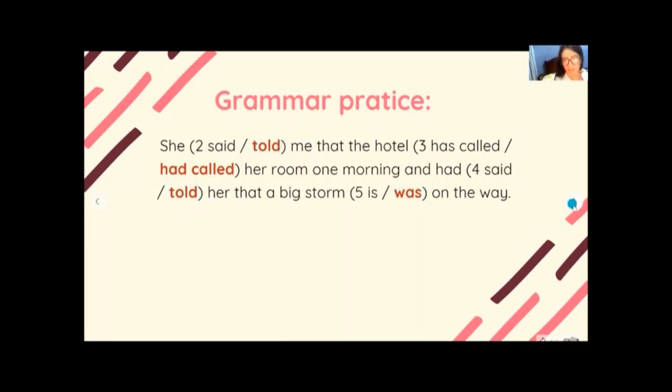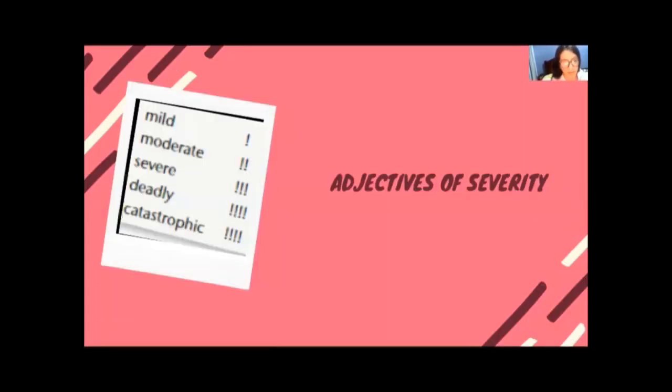Finally, we have a short vocabulary about adjectives of severity. We have mild, moderate, severe, deadly, and catastrophic.